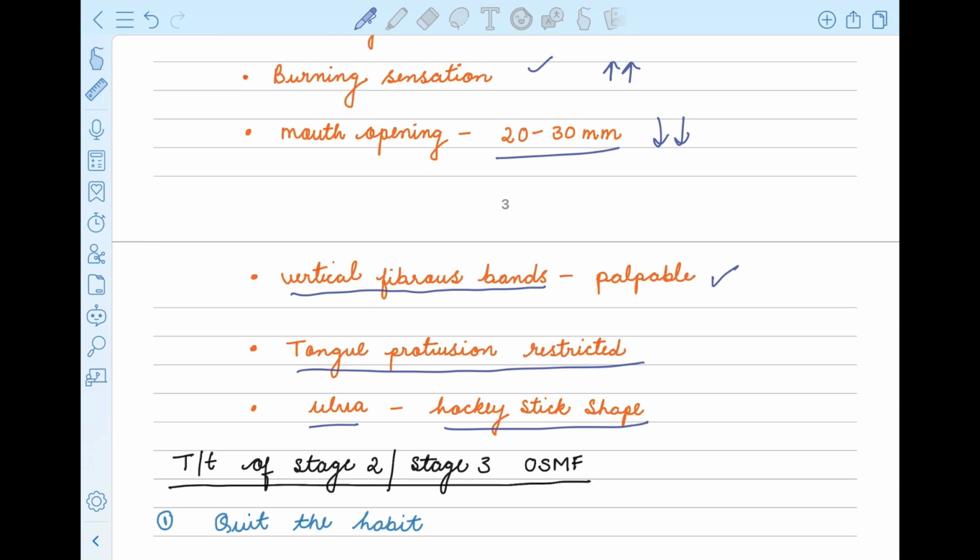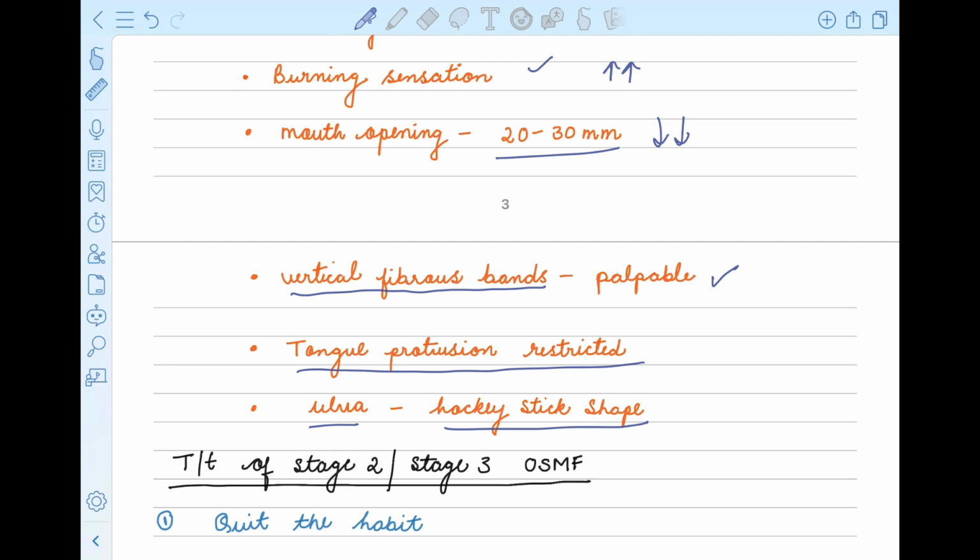Every point, every word which I'm telling you in this video through this PPT is your NEET question. Every pointer is your NEET question. So my students, I'm requesting you to focus here. Each and every line: how much mouth opening is there, what are the bands, whether they are palpable or not, what happens to the tongue protrusion, at which stage there will be restriction of tongue protrusion, what is the mouth opening at stage 2, what will be the mouth opening in stage 3. All these points are your NEET questions. They can come in any form.